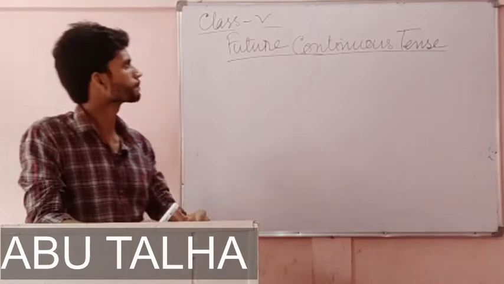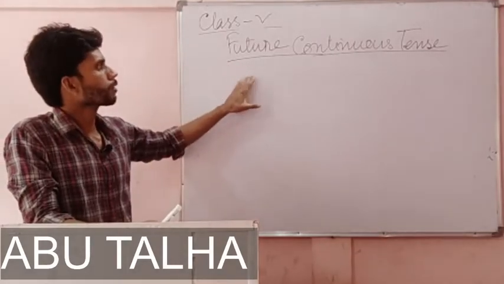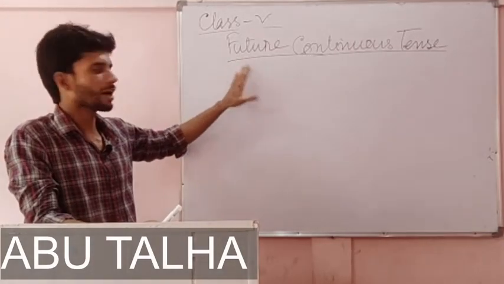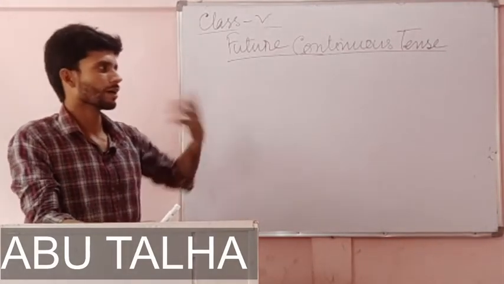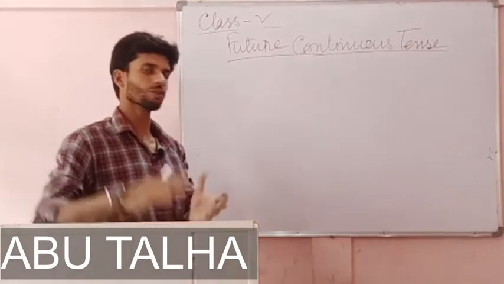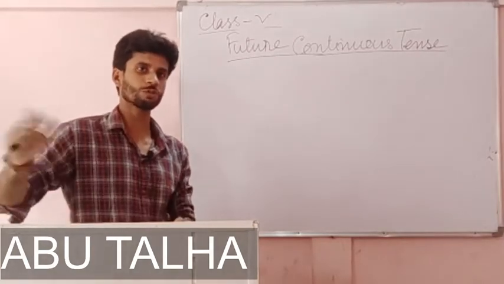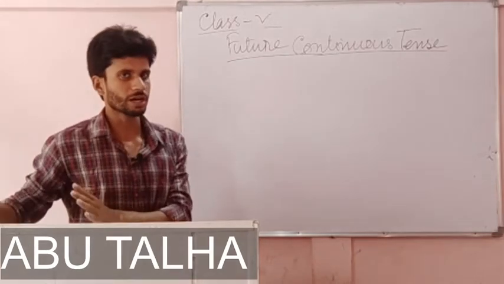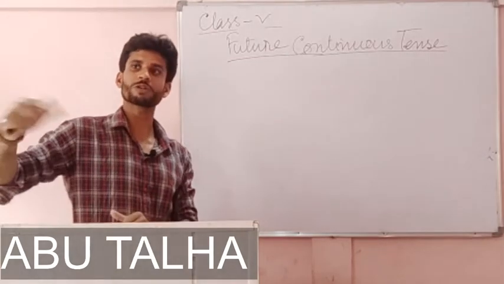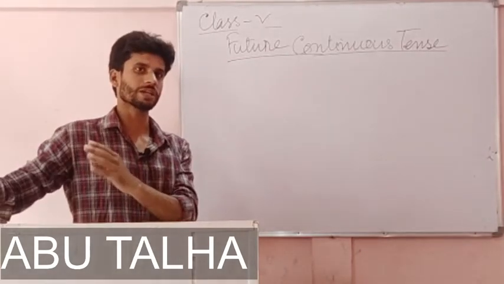Now future continuous. So future continuous tense. By future continuous tense, we mean an action or an event which will be happening in the future, which will take place in future, but it will be continuous. It will be happening in the future.